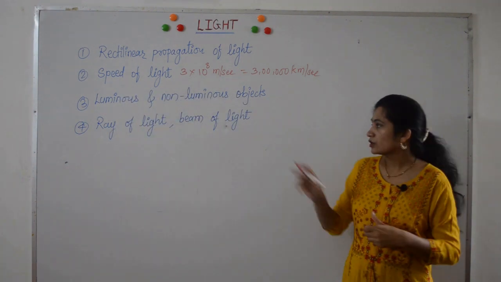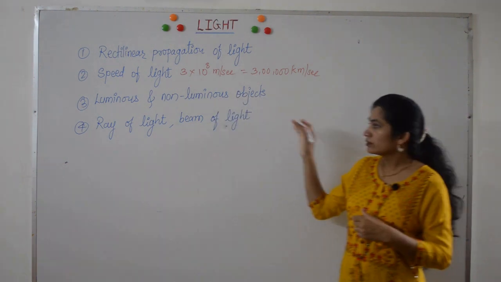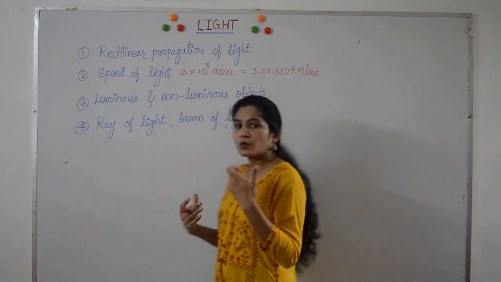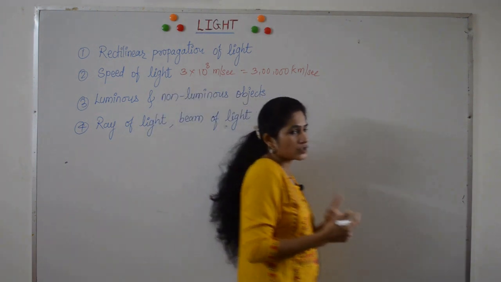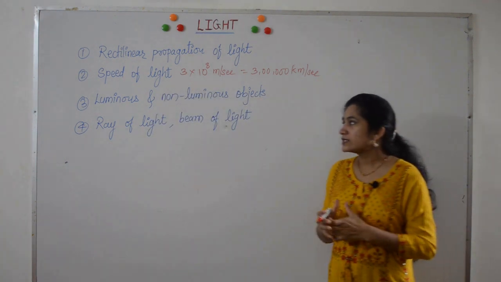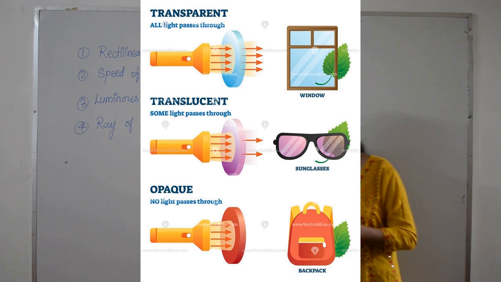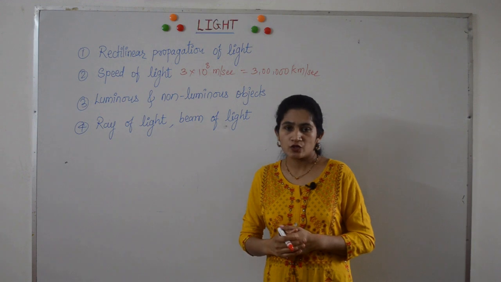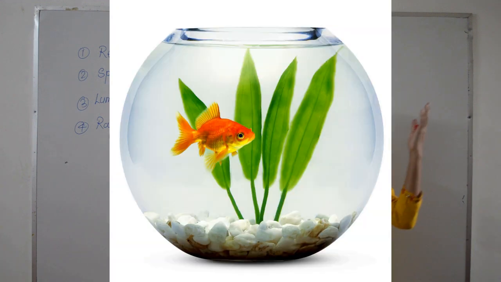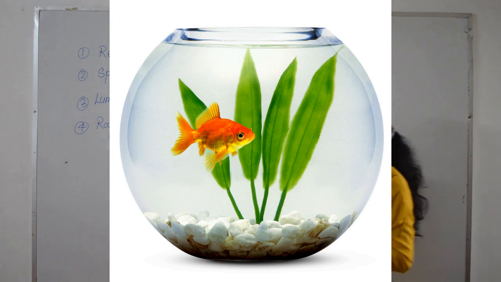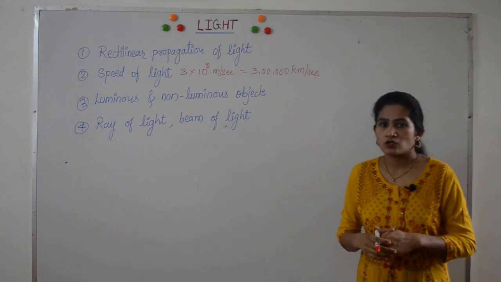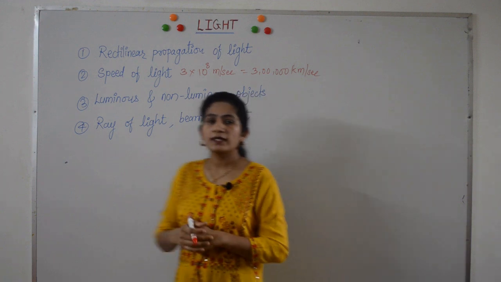We can also classify things depending on whether the objects allow the light to pass through them or not. On this basis, the objects are classified as transparent objects, opaque objects and translucent objects. A transparent object allows almost all the light to pass through it. Example is glass. When light is incident on glass, it passes through it. And then we have some transparent plastics also. Some plastic allows almost all the light to pass through it.